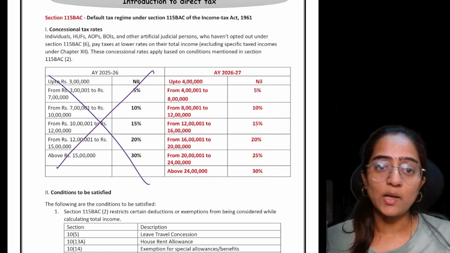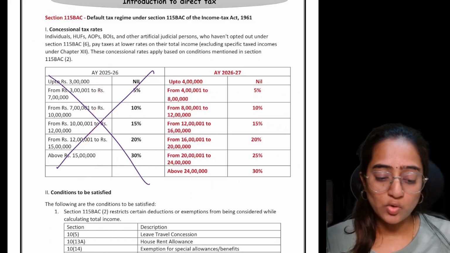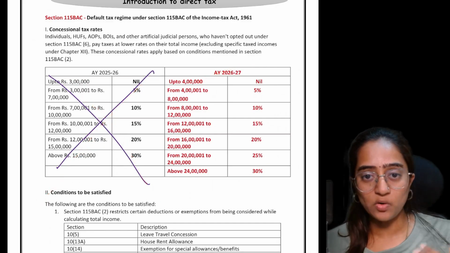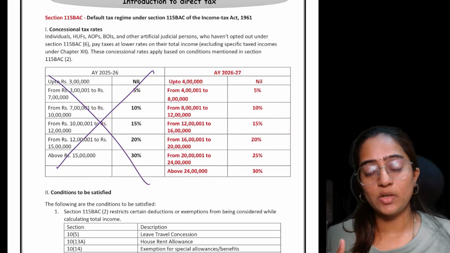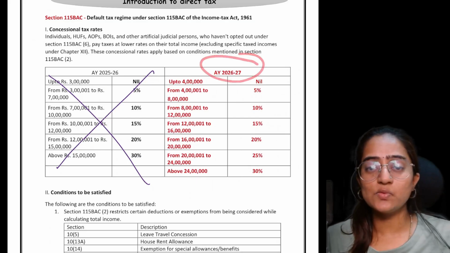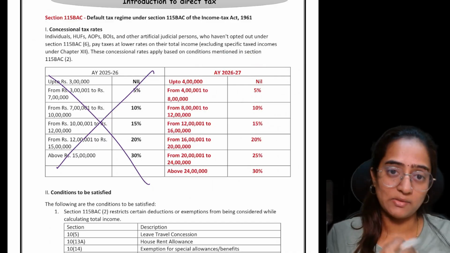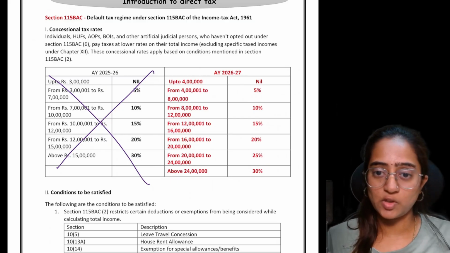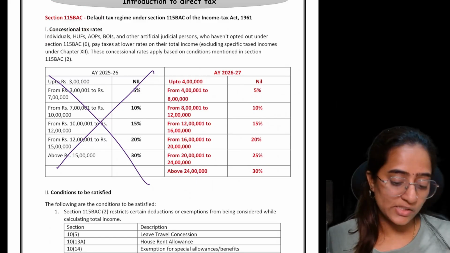AY 25-26 had a problem: you had differences of 4, 3, 2 and then 2 and 2. Now you don't have any such problem. You start with 4 lakh, and then take the difference of 4 and 4 and 4. For remembrance, take nil for the basic exemption limit, then 5, 10, 15, 20, 25 and 30. That's it, done. These are very important changes for your examination, whether you are writing May, June, September or December. This section is always a hot topic for the institute.